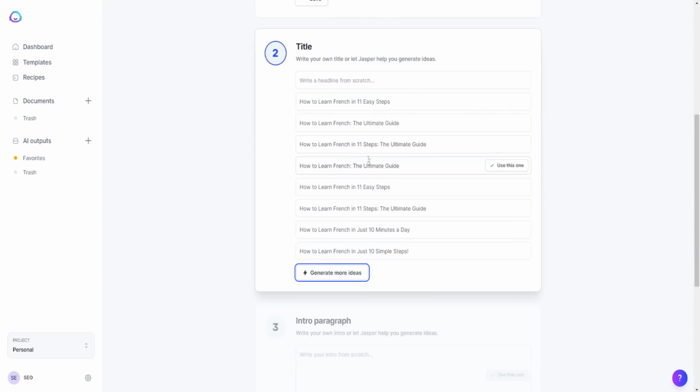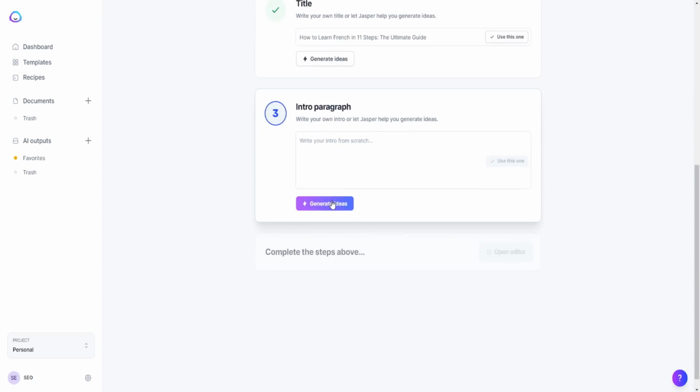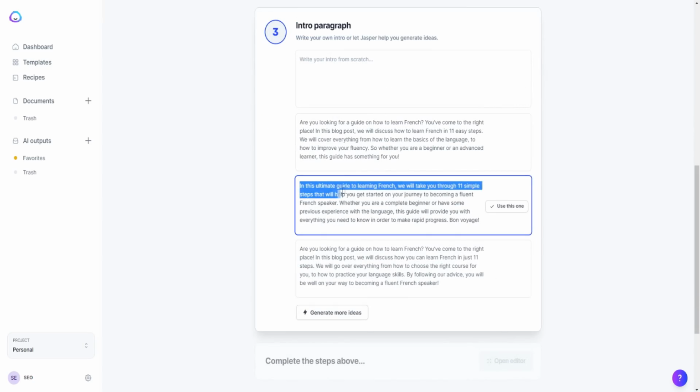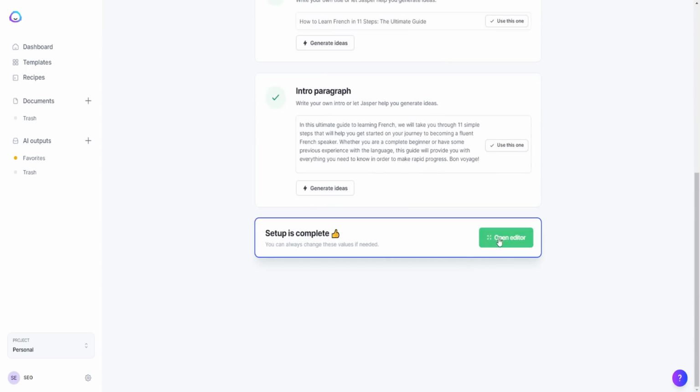And if we go over here, you'll see that it generates a title for us. So, how to learn French in 11 steps, the ultimate guide. That's a pretty good title. And we can do the same thing for generating an intro paragraph right here. So Jasper will actually go ahead and generate some intro paragraphs. So, in this ultimate guide to learning French, we will take you through 11 steps that will help you get started on your journey to becoming a fluent French speaker. So that's actually all right. We'll just use that and click on Open Editor.